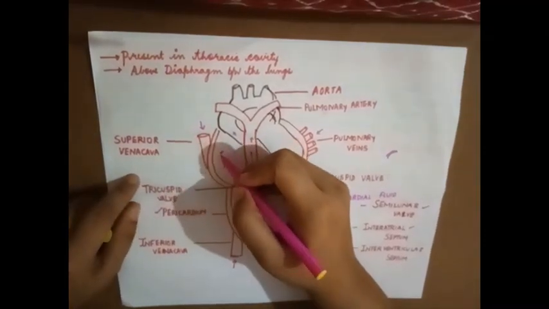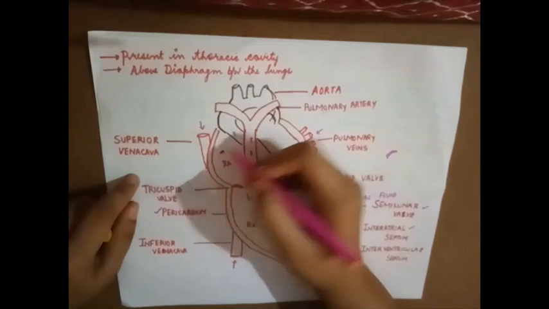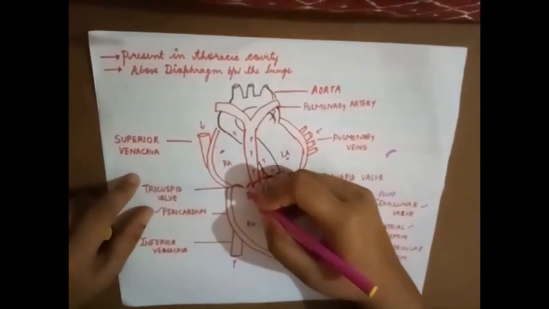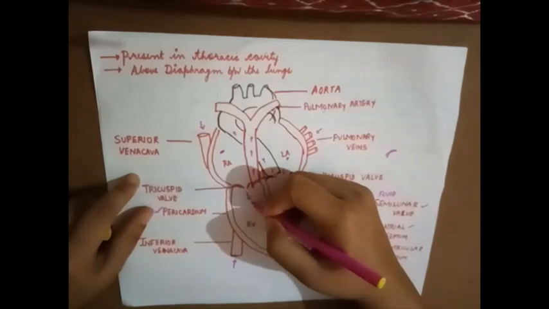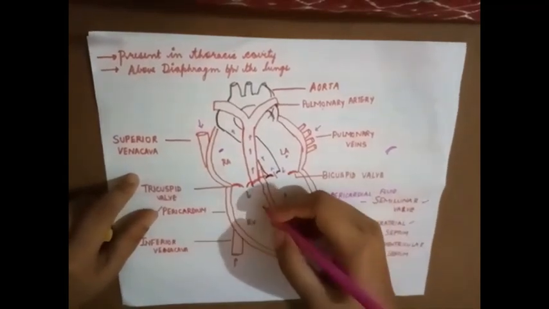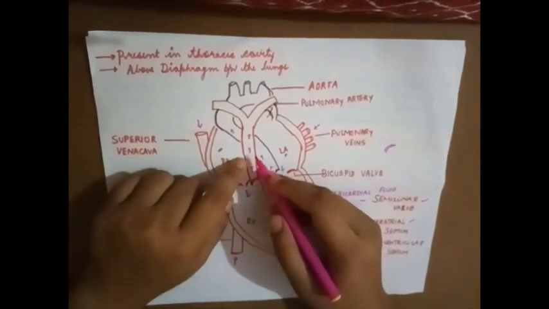Finally, the deoxygenated blood is poured into the right atria. From the right atria, it enters the right ventricle. From the right ventricle, it enters the pulmonary artery.